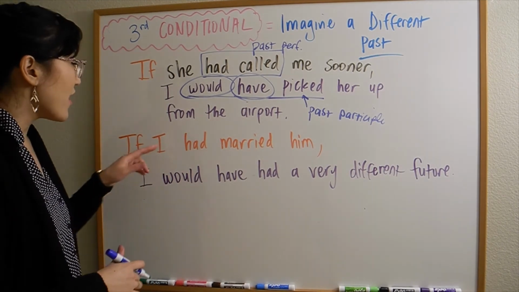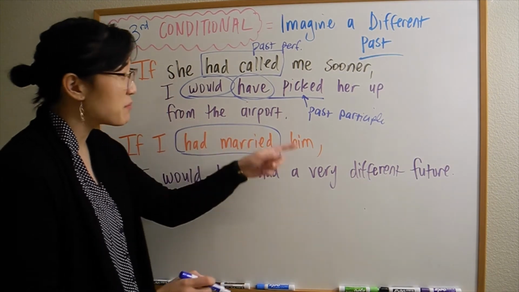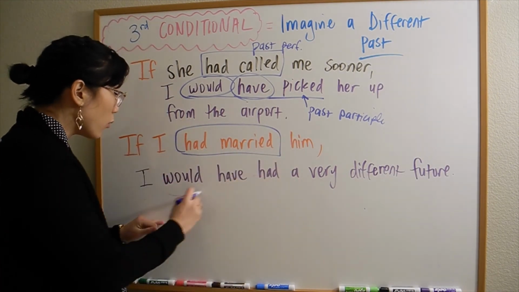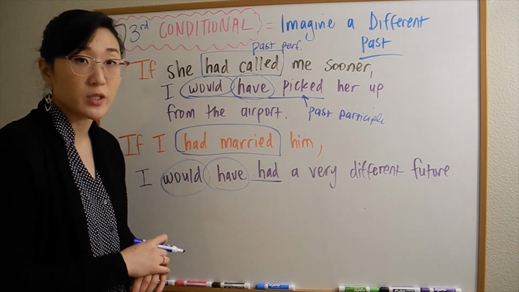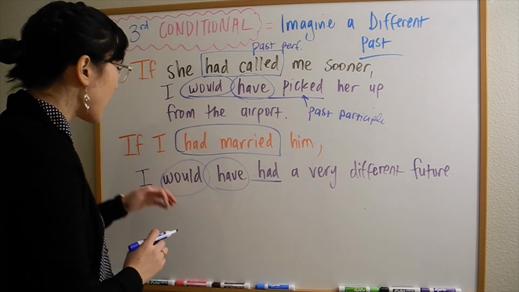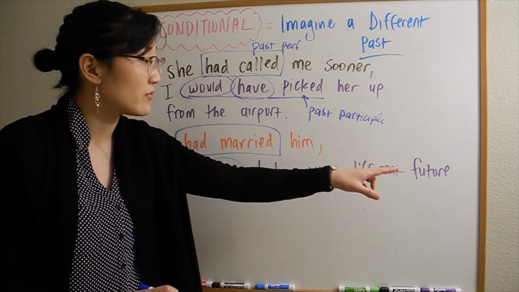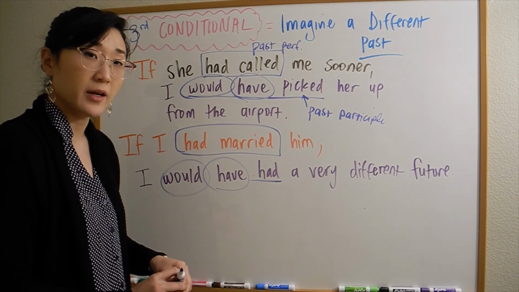Another example, if I had married, past perfect, right? If I had married him, comma, I would have had, past participle, a very different future. Now remember, I can change this order. I could say I would have had a very different future if I had married him with no comma, right?